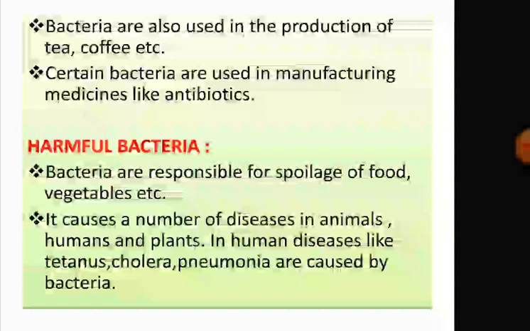Next are harmful bacteria. As we have some useful bacteria, there are some harmful bacteria also. Bacteria are responsible for spoilage of food, and cause rotting of fruits, vegetables, meat, etc. They cause a number of diseases in animals, humans and plants. In humans, diseases like tetanus, cholera, tuberculosis (TB), leprosy and pneumonia are all caused by bacteria.